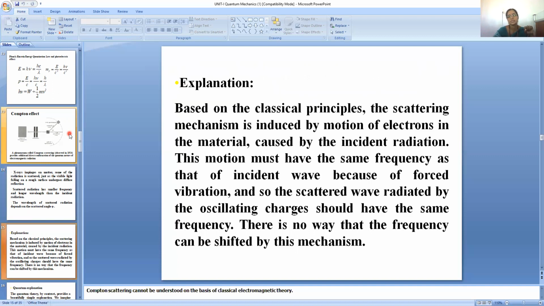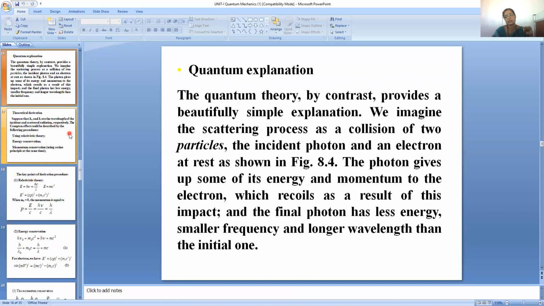Now, the explanation based on the classical principle: the scattering mechanism is induced by the motion of electrons in the material caused by the incident radiation. This motion must have the same frequency as that of the incident wave because of forced vibration. And so the scattered wave radiated by the oscillating charges should have the same frequency. There is no way that the frequency can be shifted by this mechanism. But in practice, if we observe what is happening, the scattered beam has two wavelengths. One is unmodified. The other has lesser energy, that means longer wavelength.